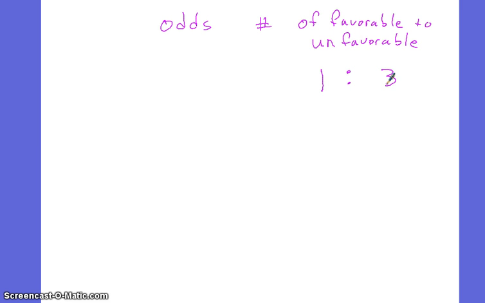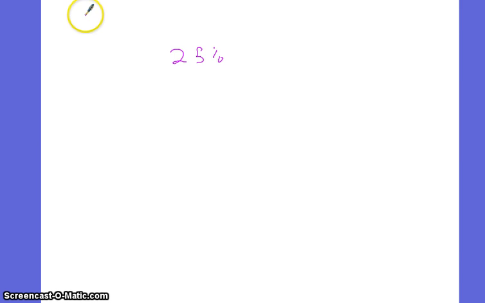So now let's go on to something called sample space. When we have an experiment of probability or outcomes, sample space is how we record it.